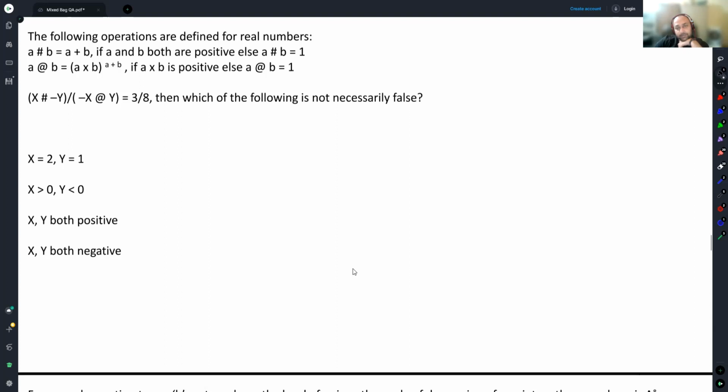At 45 seconds, 12 out of 14 people have voted. Of those 12 people, 3 are doing it in round 1, 9 are doing it in round 2. Again, pay attention. If x was 2 and y was 1, this would become 1, this would become 1, and therefore 1 divided by 1, you would have gotten 1. So this is necessarily false. We agree? If both of them were 2 and 1, then this is necessarily false. At this time, you can straight away jump here and go false.